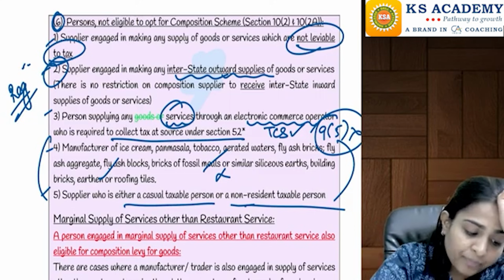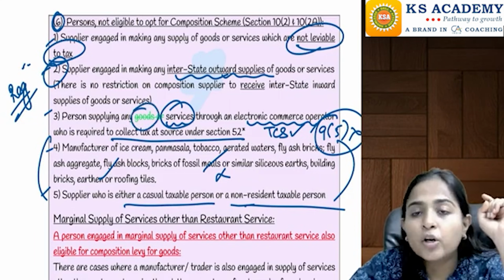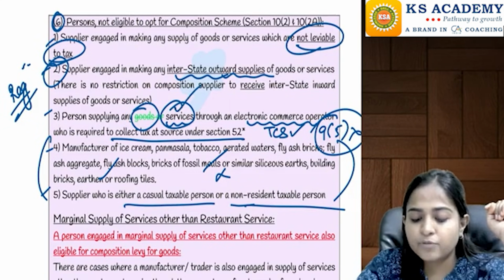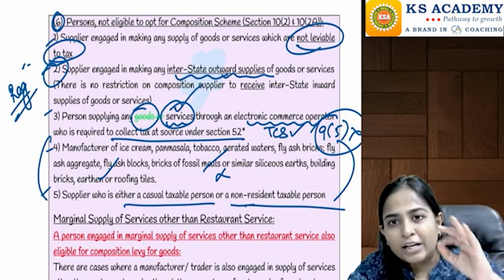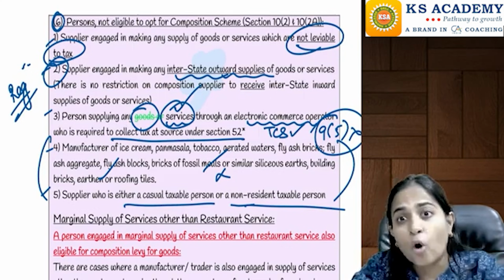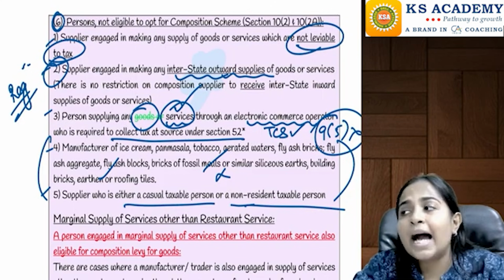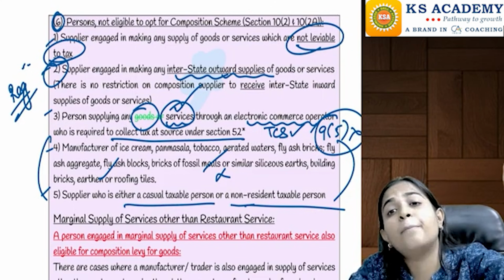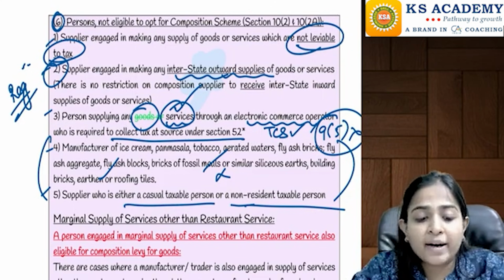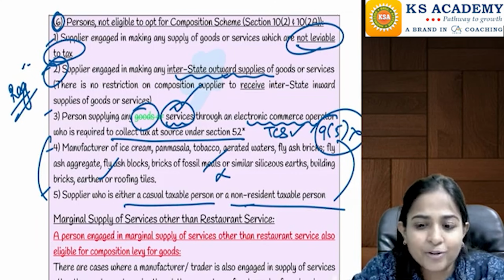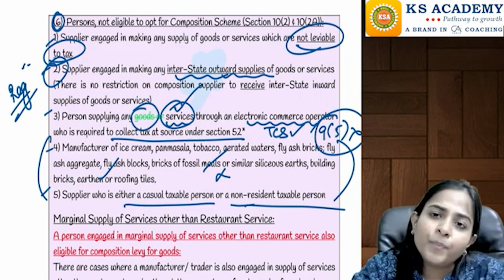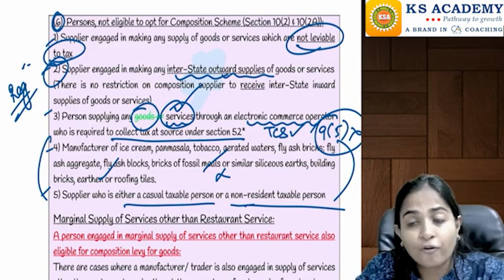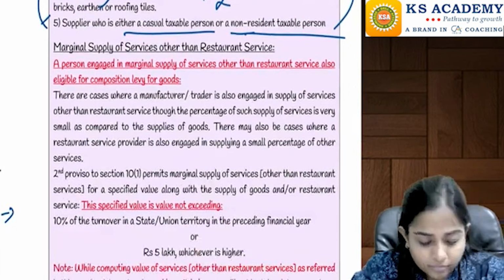Next one here, this was the amendment. The word goods was cut here and only services was left. This means if you are providing any services through an e-commerce operator where 9(5) is not applicable, for example, I am providing you teaching services through some platform, that was not covered in 9(5). So in that case, I cannot opt for the composition scheme, right?